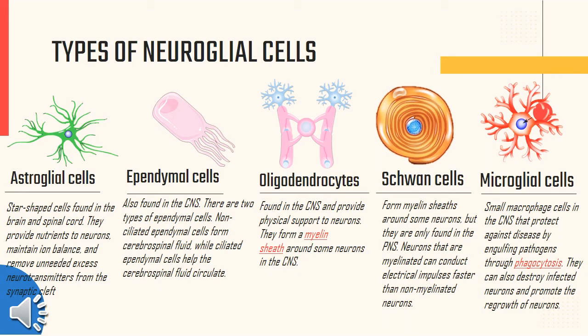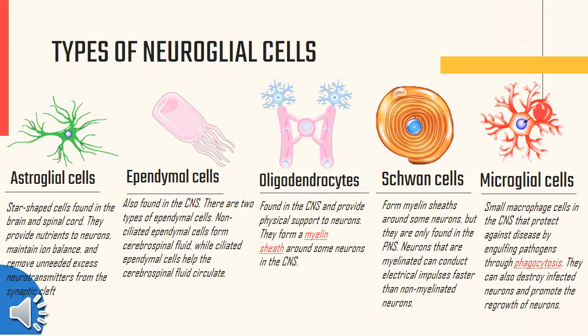Number 1. Astroglial cells. Astroglial cells are also called astrocytes. They are star-shaped cells found in the brain and spinal cord. They provide nutrients to neurons, maintain ion balance, and remove unneeded excess neurotransmitters from the synaptic cleft.